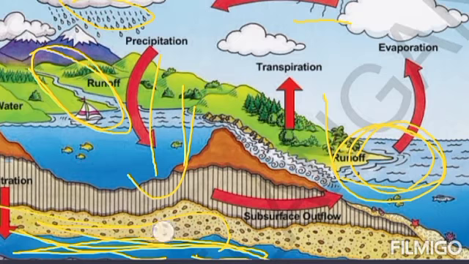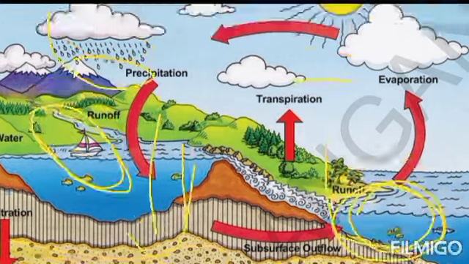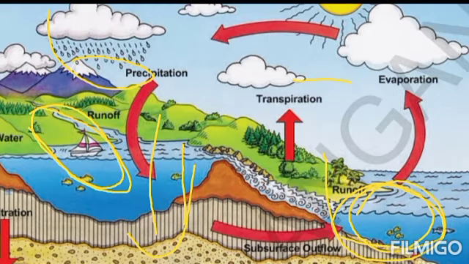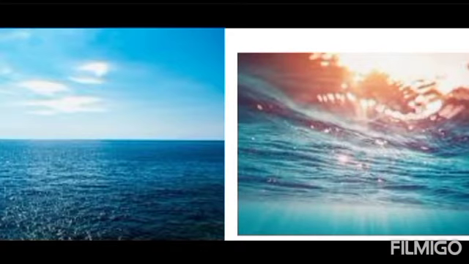So in summer we will use this water for our needs. So this is the hydrological cycle, which is more important due to the causes of rains. What is the cause for rain? It is due to the hydrological cycle. How many stages did we discuss? Evaporation, transportation, transpiration, precipitation, runoff.